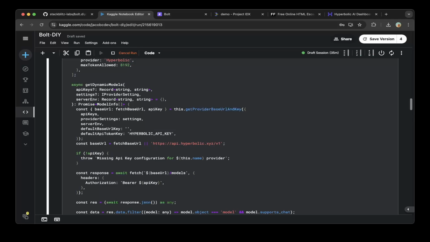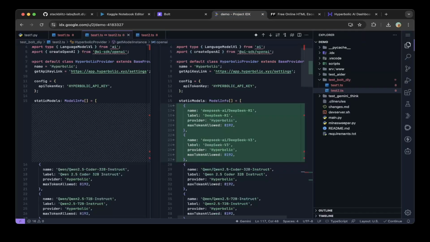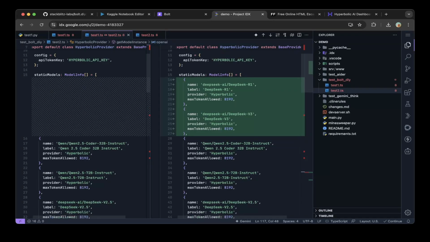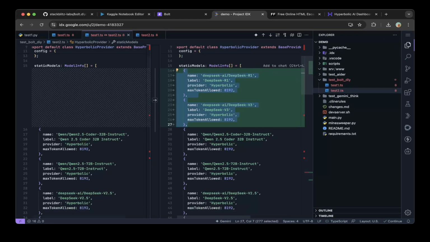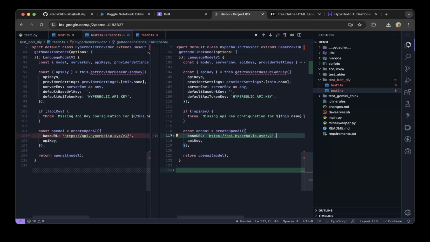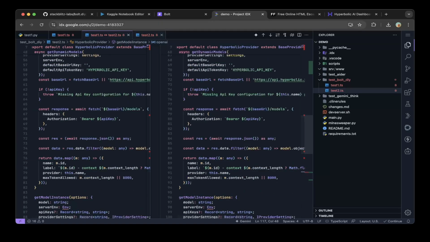Let's compare the difference between this file and the original Hyperbolic TypeScript file. I already added it in IDX, so you can see that. This is the model we added, and also you have to update the backslash for this base URL for Hyperbolic, and that should be it. And let's go back to the Kaggle notebook.